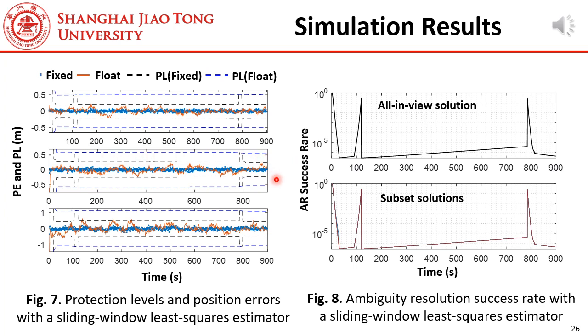An interesting finding is that there are 2 jumps in the protection levels in this figure, here and here. This is actually caused by that the all-in-view solutions are not fixed at these epochs. Why are they not fixed? To answer this question, we present the success rate of the all-in-view solution and the subset solutions in Figure 8. Now the reason is clear. The success rate is low at these epochs, so the all-in-view solutions are float. In future work, we will consider partial ambiguity resolution to overcome this issue.